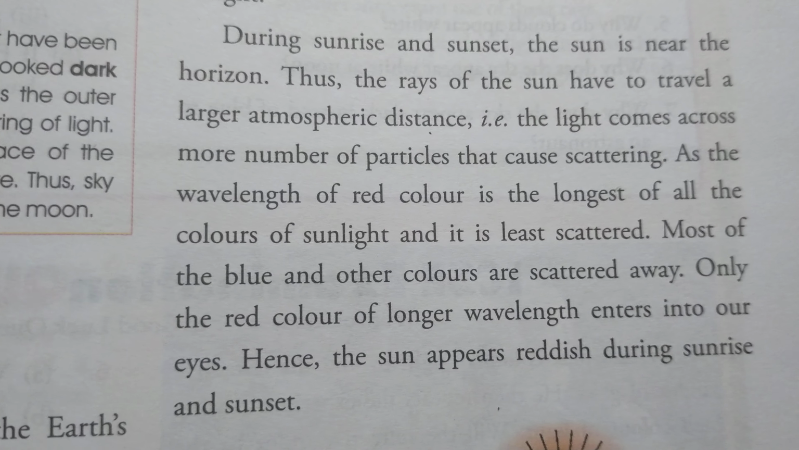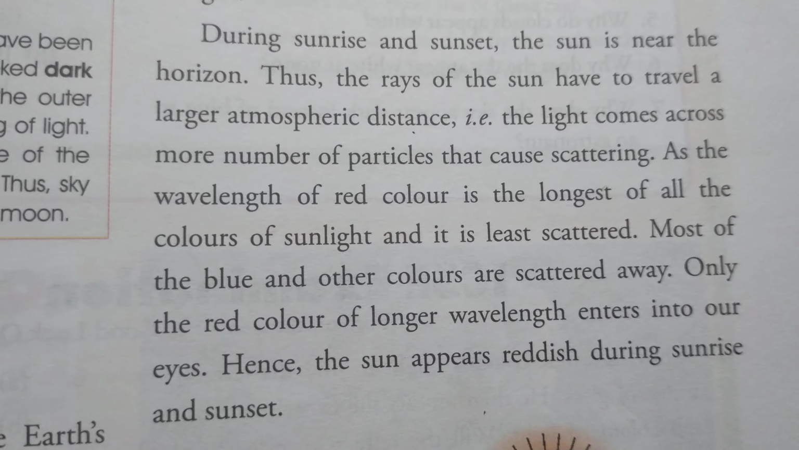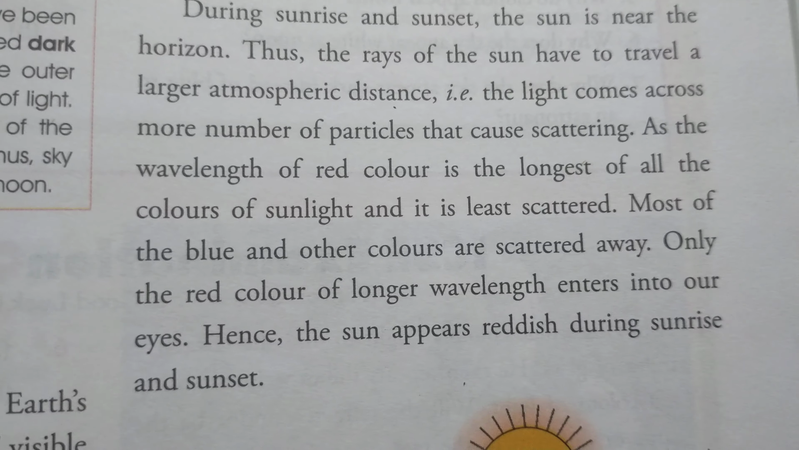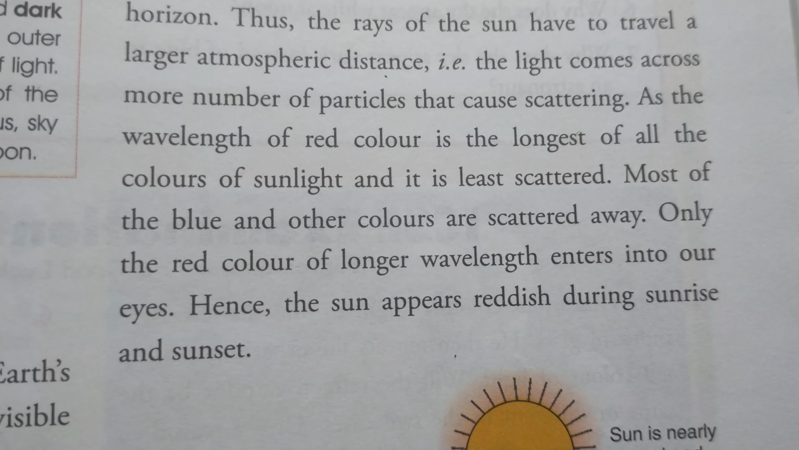As the wavelength of red light is the longest of all the colors of sunlight, it is least scattered. Most of the blue and other colors are scattered away. Only the red color of wavelength enters into our eyes. Hence the sun appears reddish during the sunrise and sunset.